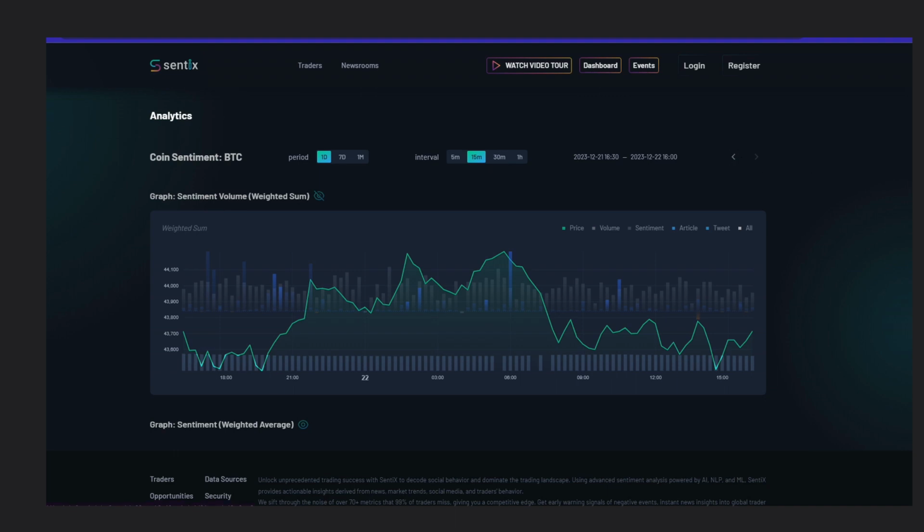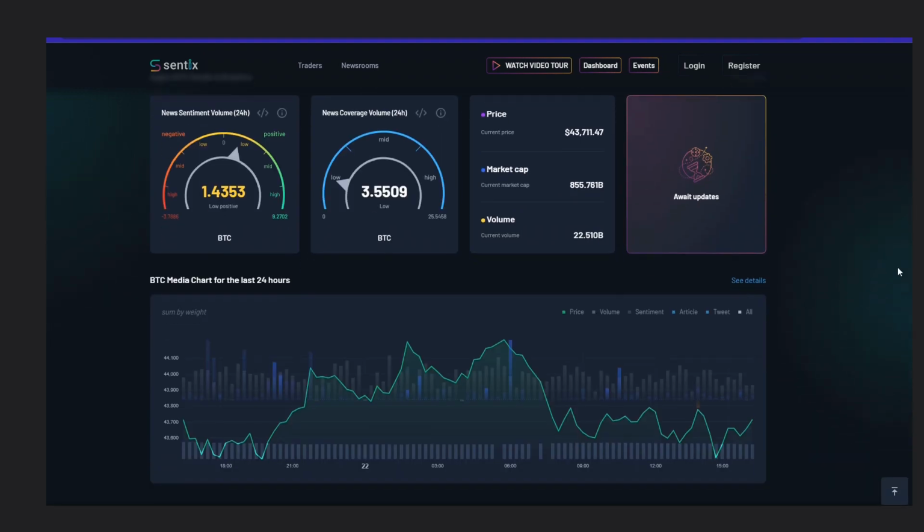Now, let's explore the various parameters of sorting tabular data. You can choose what to display on the chart: price, volume, average sentiment, news coverage volume, Twitter sentiment volume, or all of them combined for a comprehensive analysis. The good news is that the chart updates in real time, visualizing the tabular data from the dashboard.